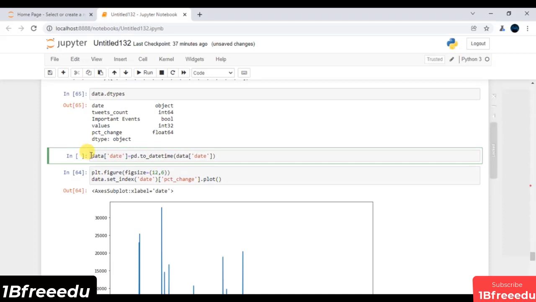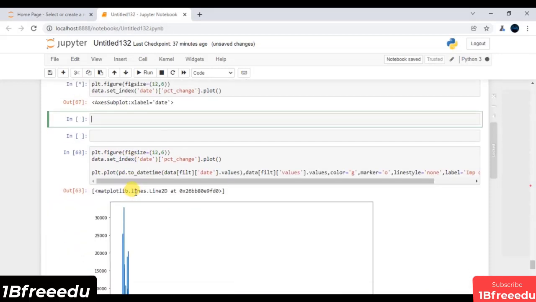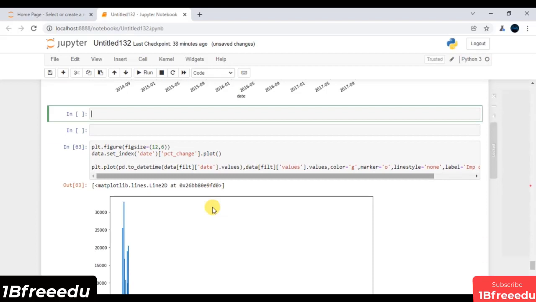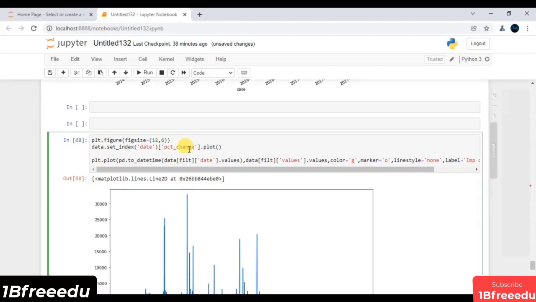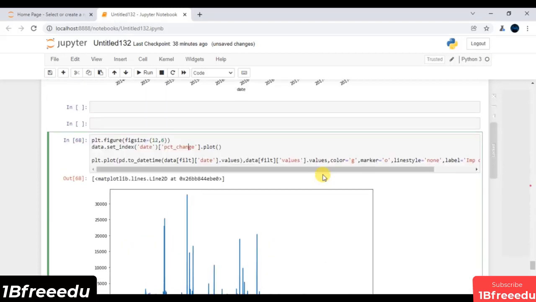Now once I do all these things, if I execute this line of code again, this is typically our line plot visualization. And if I execute this line of code again, congratulations, now this is what you need. That's why in the real world, data pre-processing, data wrangling and data cleaning matter a lot.